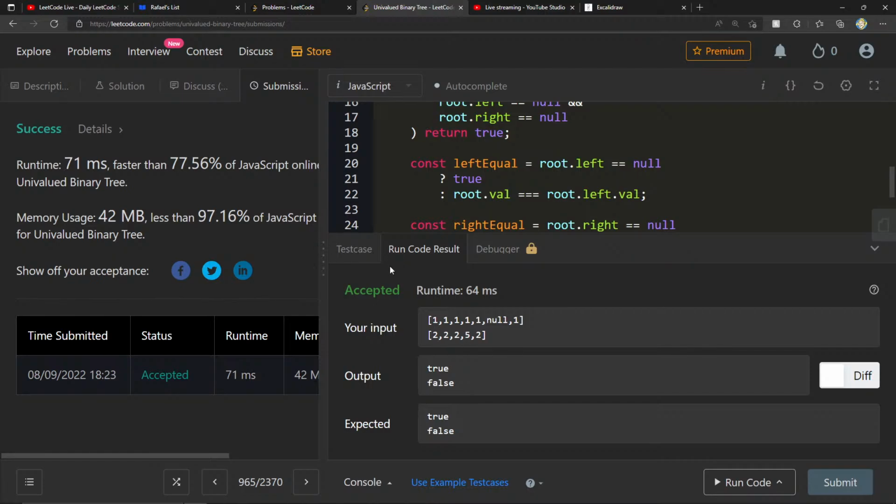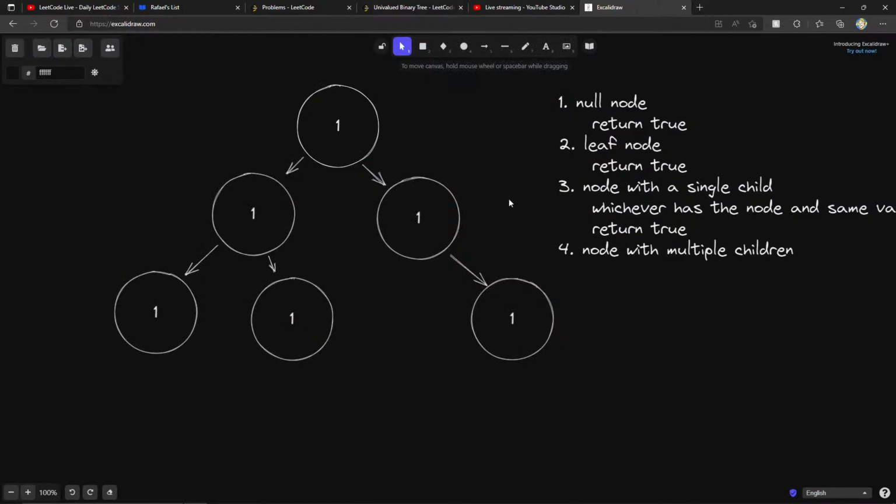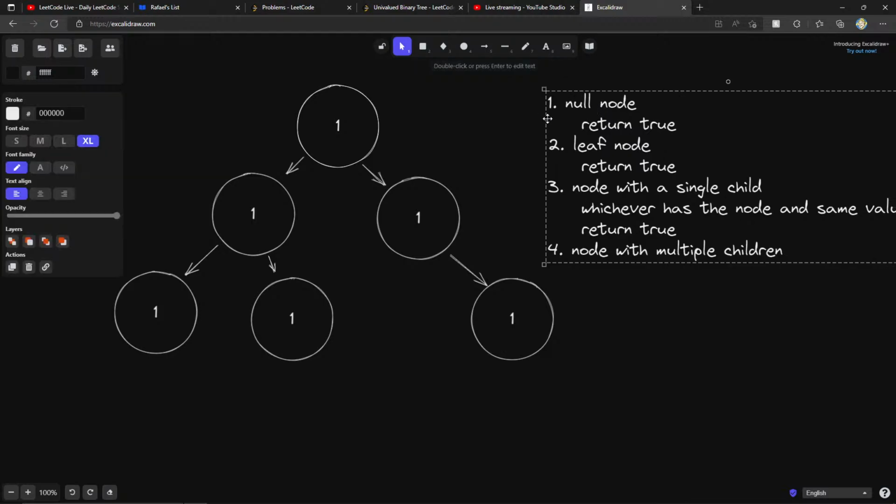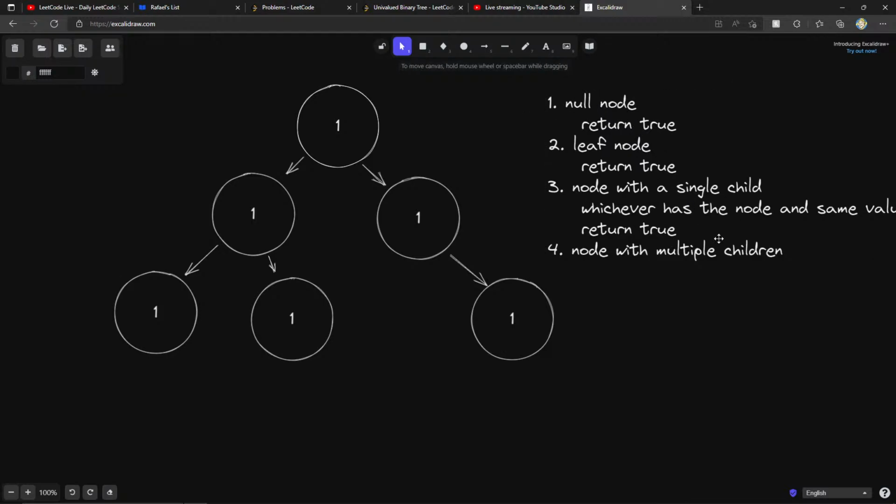Okay, so I hope this image was helpful, right? I think these are some nice base cases to consider when doing anything with a tree. What happens if we have a null node? What happens if we have a leaf node? What happens if we have a node with a single child, or a node with multiple children? I'm saying multiple and not two, because it doesn't necessarily need to be a binary tree. It could perhaps be an n-ary tree, and that might change things a bit.